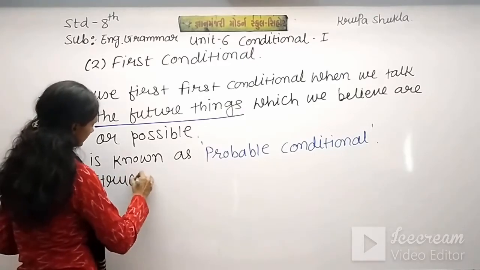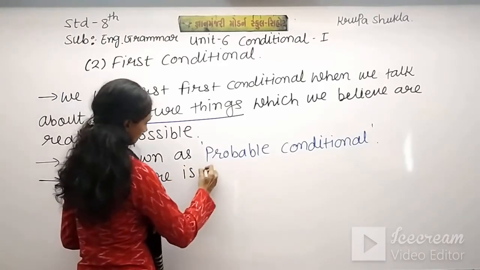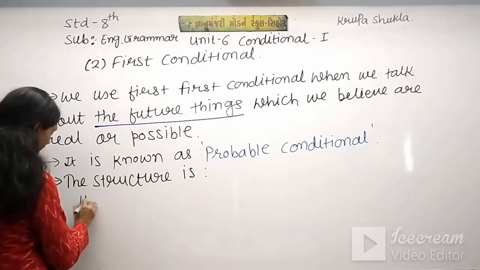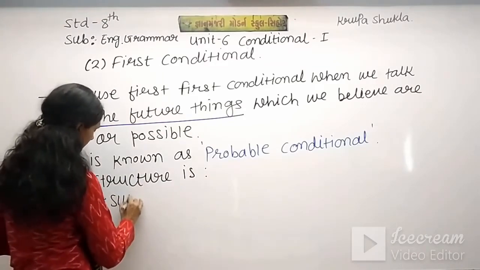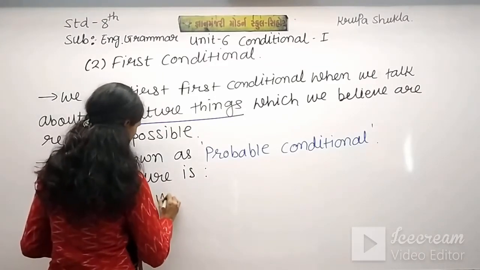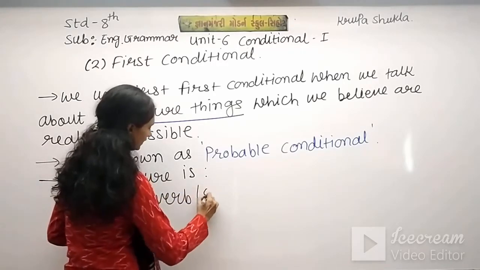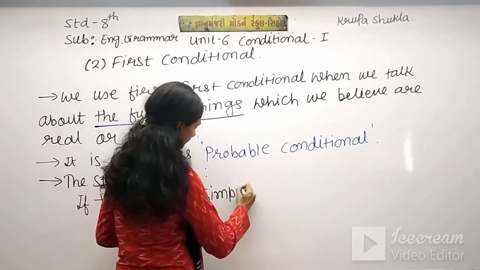The structure is: first, if plus subject plus verb, and here we need the verb in simple present.